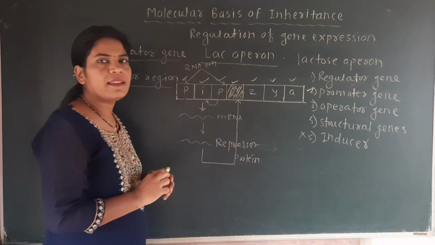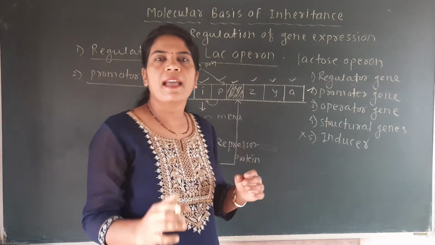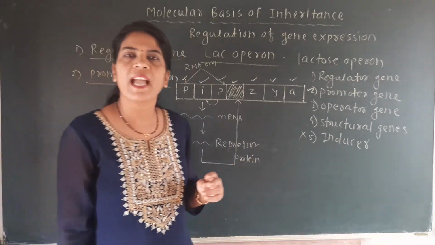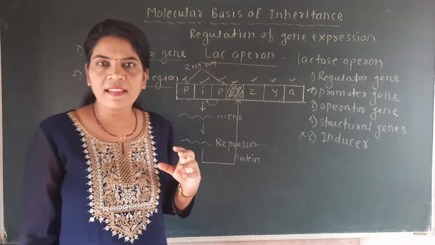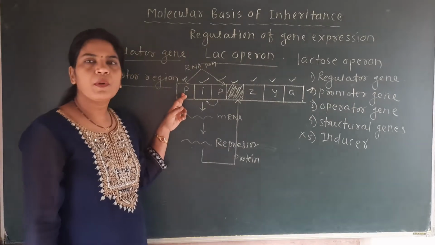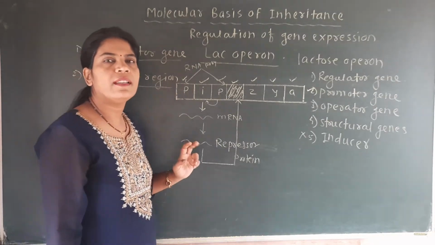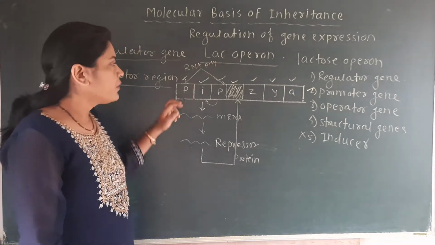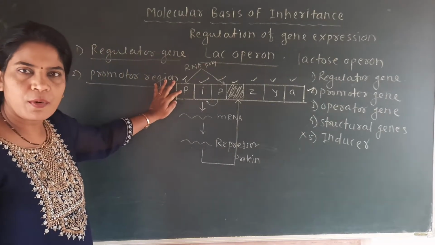What is the role of this enzyme RNA polymerase? The RNA polymerase enzyme is responsible for the formation of the RNA. So when this RNA polymerase binds to this promoter region, then and only then will mRNA formation occur. See here, this RNA polymerase is on the promoter region.